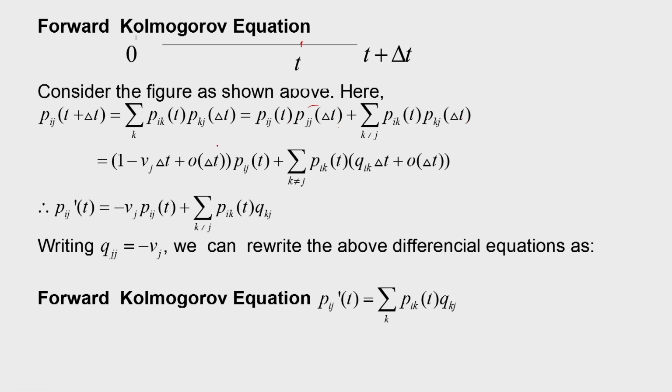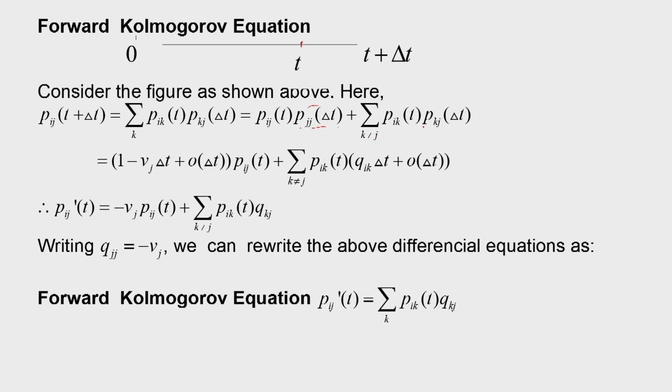So, using lemma 1 and lemma 2, I can write this quantity as 1 minus nu j delta t plus o of delta t, multiplied by Pij t. So, this term I am writing using lemma 1.